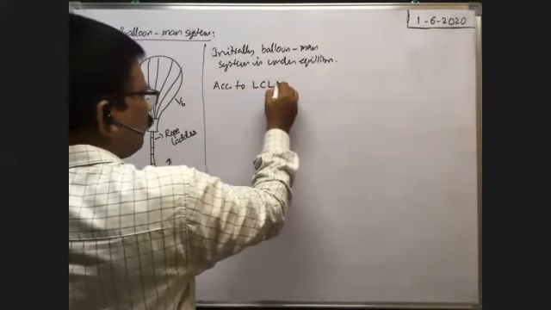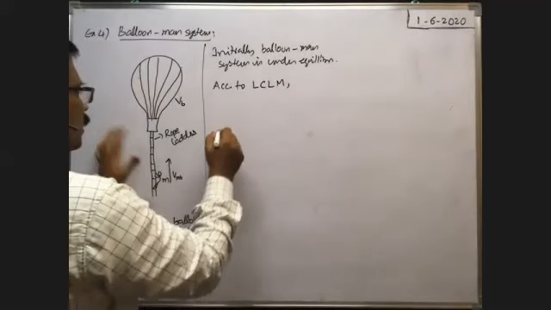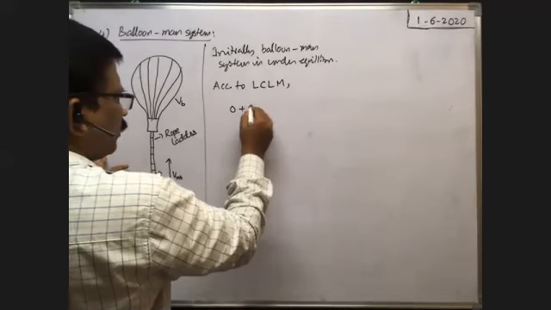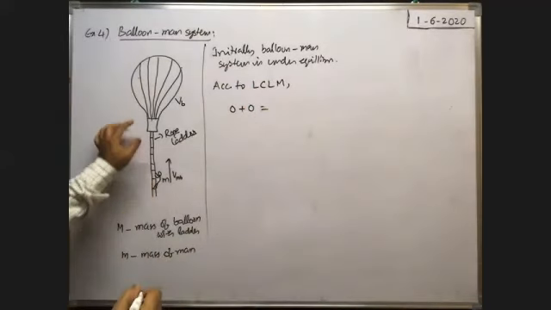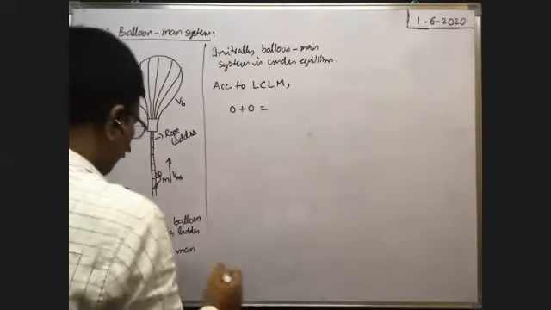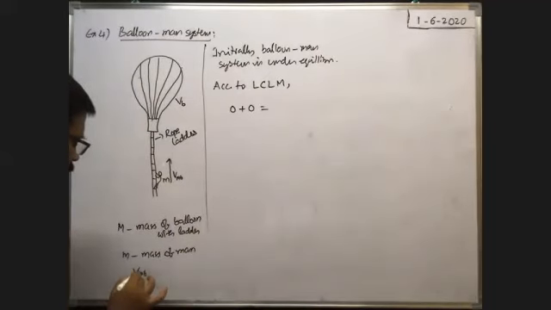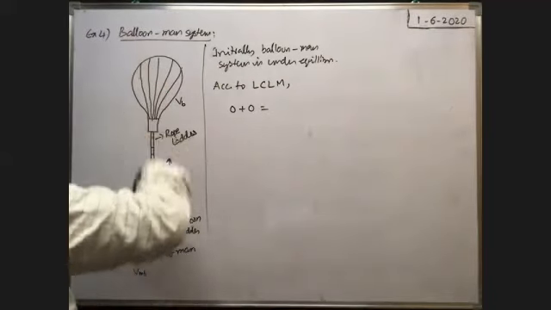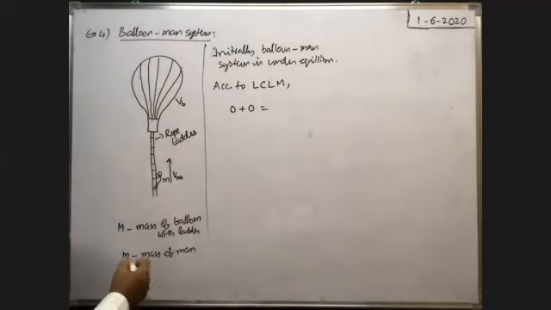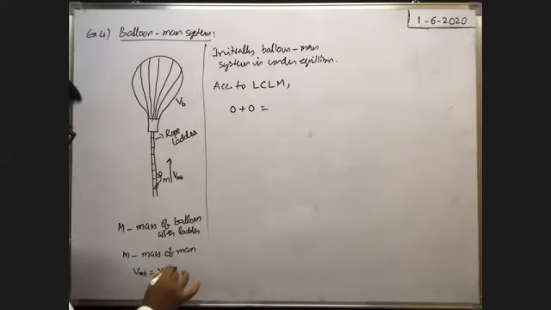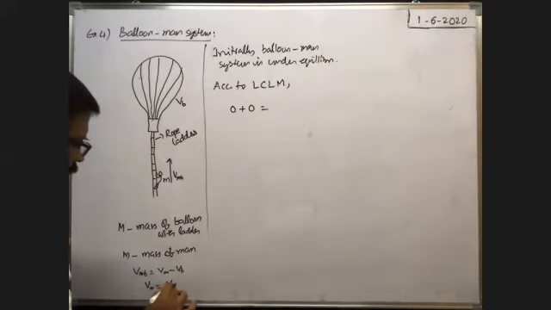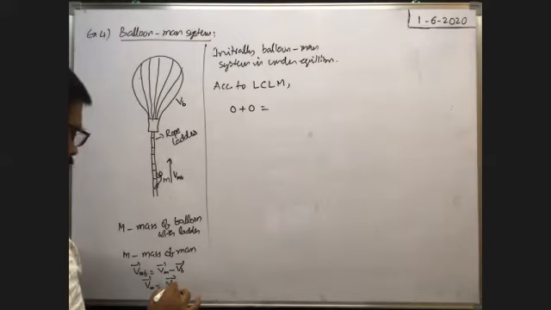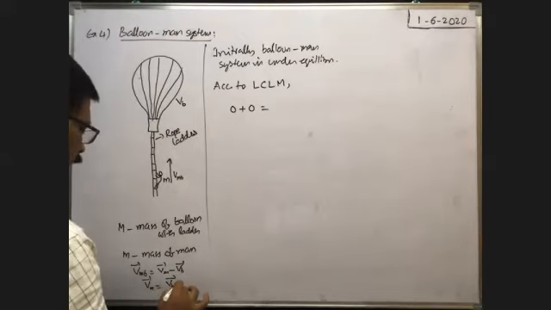According to the law of conservation of linear momentum, before the man starts motion, the velocity of the man is 0, and the velocity of the balloon is also 0. Whenever the man moves upwards with a velocity VMB, the velocity of the man with respect to the balloon, as the balloon and man both travel along the vertical direction, you need not write vector form. VMB is equal to VM minus VB, or the velocity of the man VM is equal to VMB plus VB. You can write in vector form also, no problem: VM bar is equal to VMB bar plus VB bar.